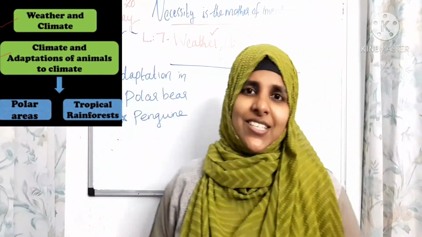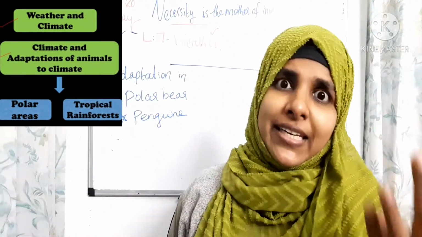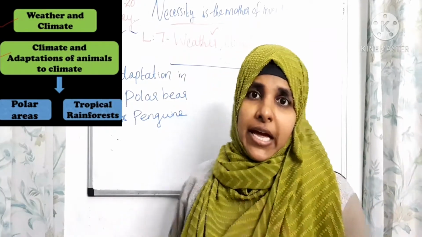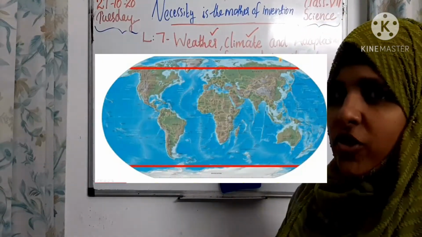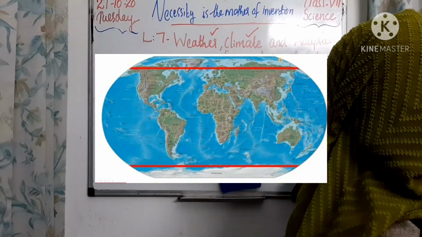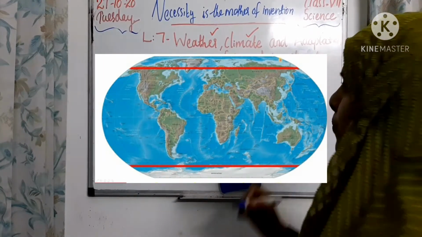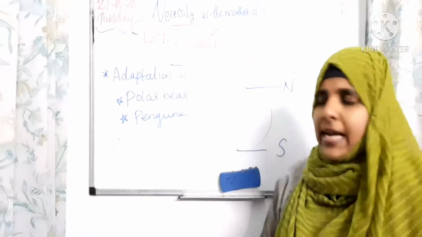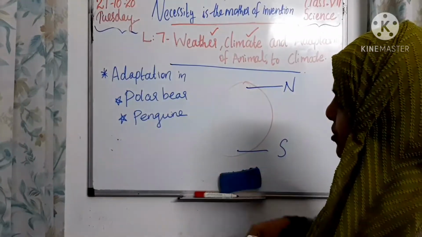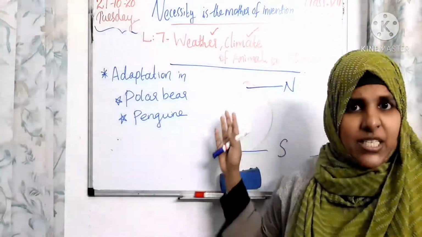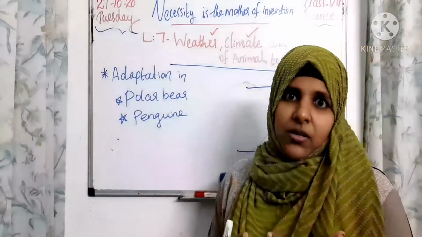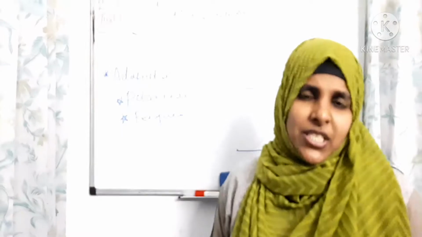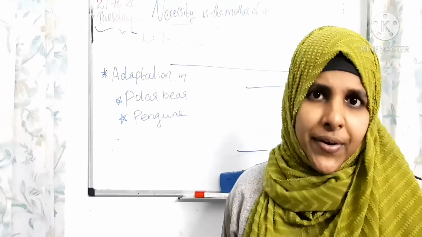So, dear children, just suppose you are living in the Antarctic or Arctic region, Earth's north and south pole. Where is north, children? It is up, right? Then what will happen, children? It is full of winter, right? Six months winter and six months summer, right, children?